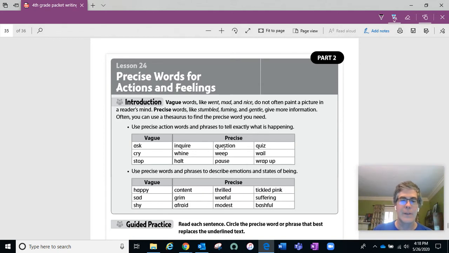You can't simply plug in one of these words in place of ask and necessarily have it make sense. For example, if a student has a question in class, they'll raise their hand and ask the question. In that situation, ask is a precise description. You wouldn't say that the student inquired of their question, or questioned the teacher, or quizzed the teacher.